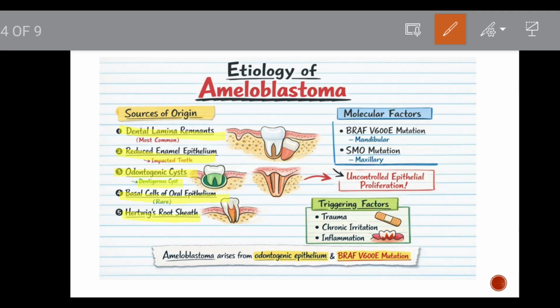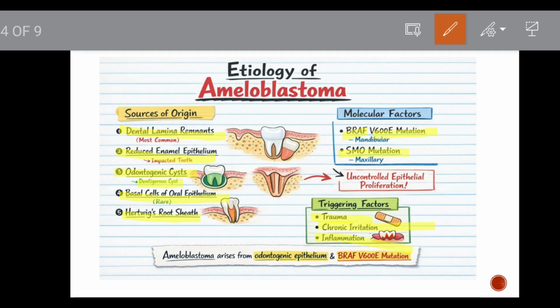The molecular factors are BRAF V600E mutation, where valine substitutes glutamic acid at the 600th position of the gene, and it can be due to SMO gene mutation. Then the triggering factors can be trauma, chronic irritation, inflammation, etc.